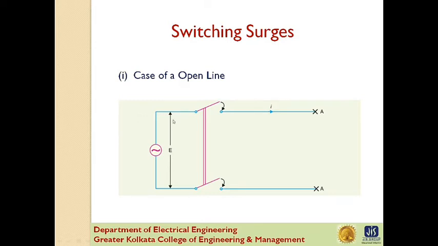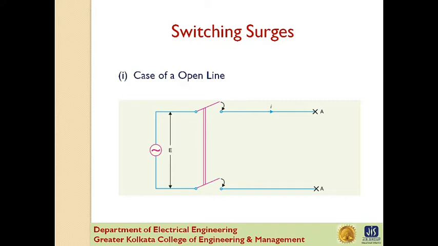If the RMS value is the supply voltage E, then the instantaneous voltage which the line will have to withstand will be 2 into root 2 E. This overvoltage is of temporary nature. It is because the line losses attenuate the wave, and in a very short time the line settles down to its normal supply voltage E.